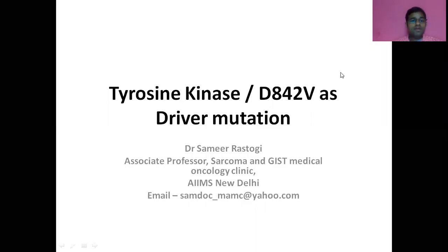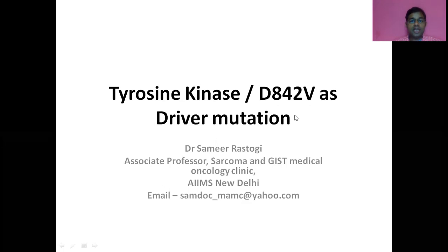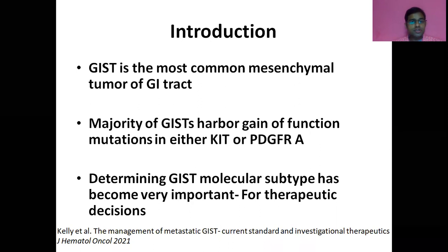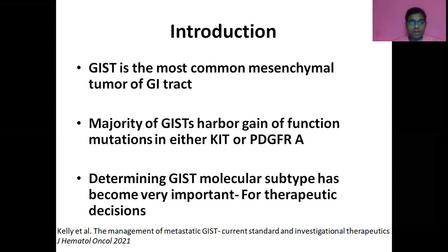Good evening. Today I will discuss the tyrosine kinase D842V mutation in PDGFR alpha as a driver mutation in gastrointestinal stromal tumor and its implication. Gastrointestinal stromal tumor is the most common mesenchymal tumor of the GI tract. The majority of them are driven by either c-KIT or PDGFR alpha. As per the current paradigm, it has become very important to see the molecular subtype of GIST. This is very important for therapeutic decision making as well as to understand the biology of the disease.